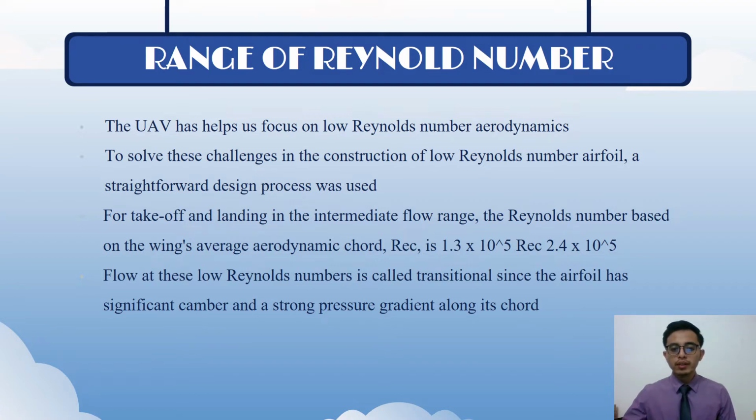For takeoff and landing in the intermediate flow range, the Reynolds number based on the wing's average aerodynamic chord is 1.3 times 10 power of 5 and 2.4 times 10 power of 5. Flow at this low Reynolds number is called transitional since the airfoil has significant camber and a strong pressure gradient along its chord.